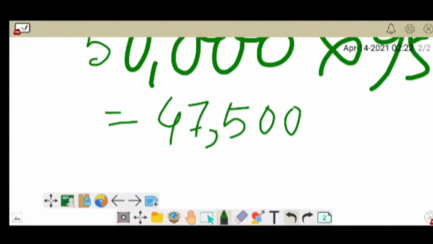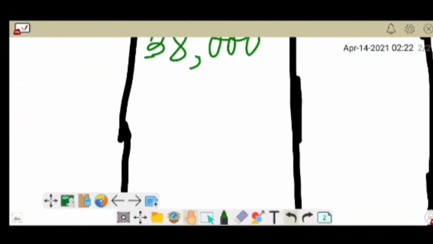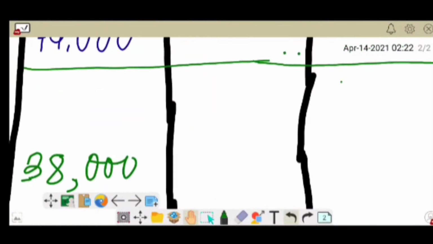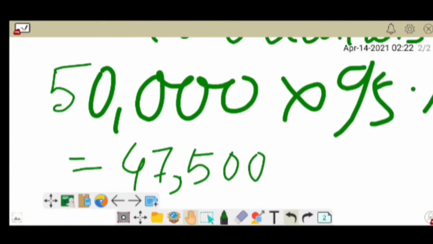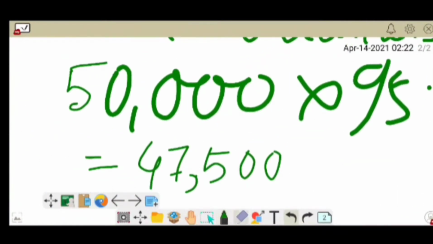So we'll write down that amount, 47,500. Okay. On the basis of that, we'll calculate the rest of the payments to creditors.